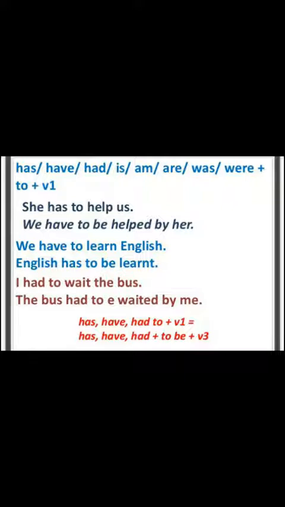Us will be changed into we when you bring it as a subject in passive voice. So we is plural, so you have to use have to with we. We have to, and the new word you have to add is be, and then the third form of the verb, helped, and add the word by after the verb, and then the object.